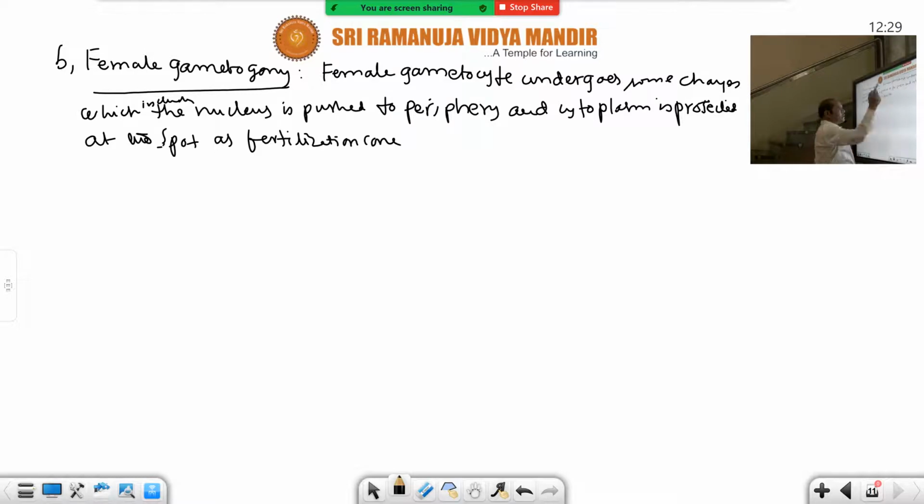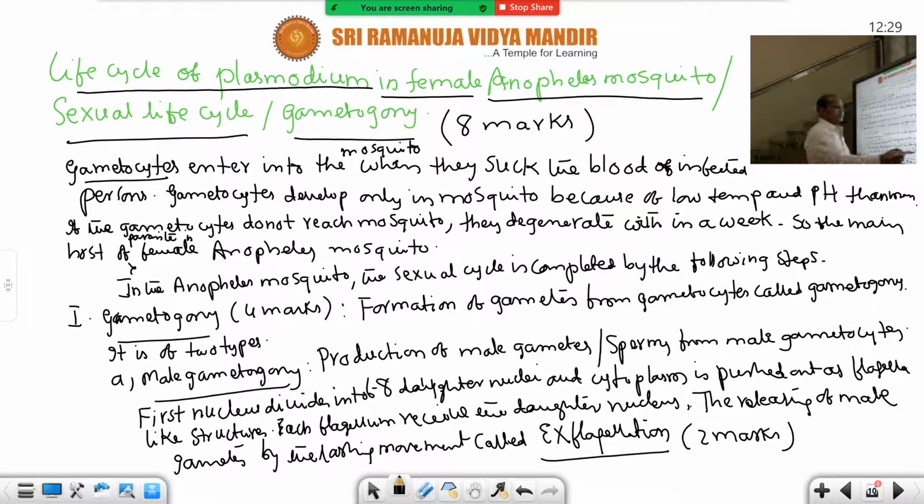Temporarily I draw the diagram also, you can see. This is the female gametocyte. It has a small nucleus and a large amount of cytoplasm when compared with the male gametocyte. Let me draw the male gametocyte.